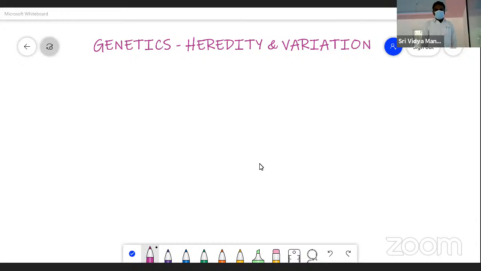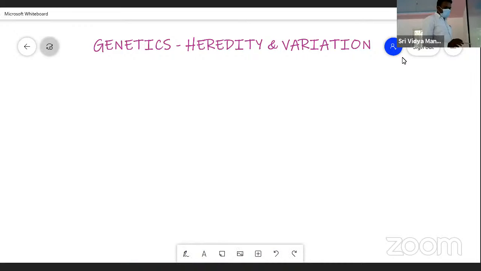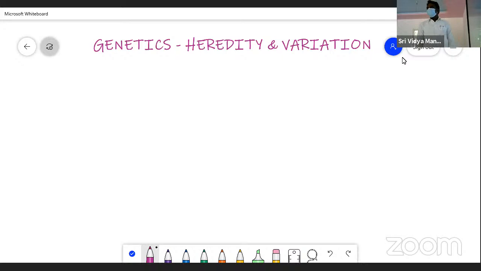Today we are going to discuss a new chapter, that is genetics. And what are we going to say in genetics? Before that, I should define what genetics is. Actually, genetics is a branch of science that deals with the transmission of characters from parents to offspring. That is called genetics, right?